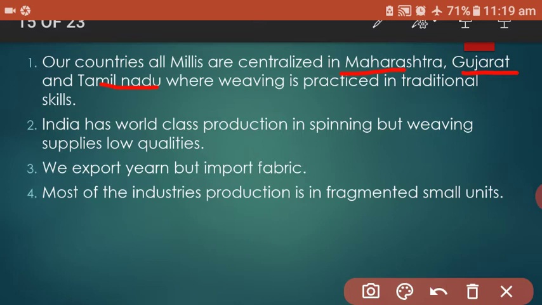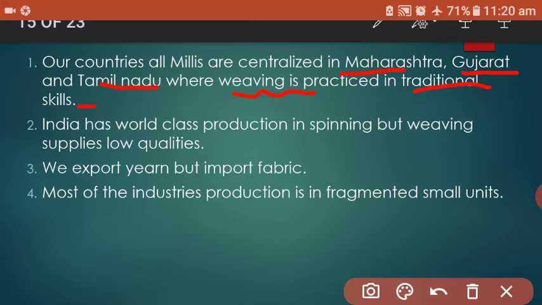Also, their weaving process is a traditional way, a traditional skill. That's why they cannot compete with other countries in the world.